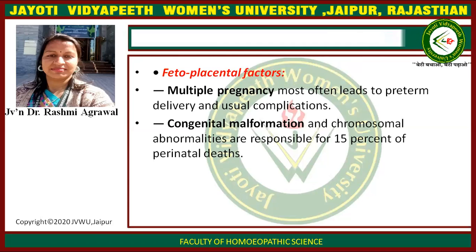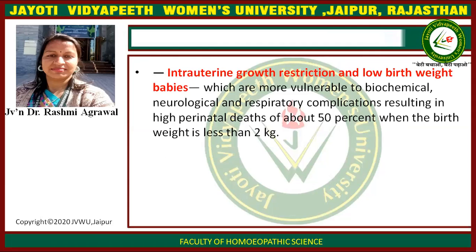Fetal-placental factors, multiple pregnancies, and congenital malformations are also risk factors for mortality. Then intrauterine growth restriction and low birth weight babies are also a hindrance for growing children.